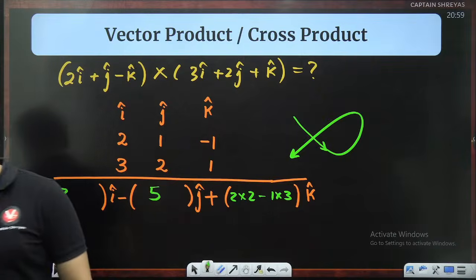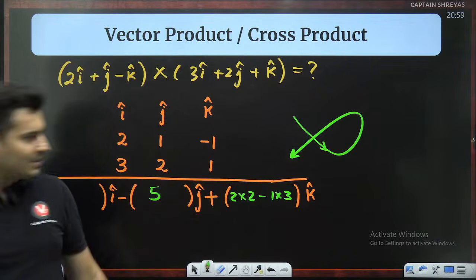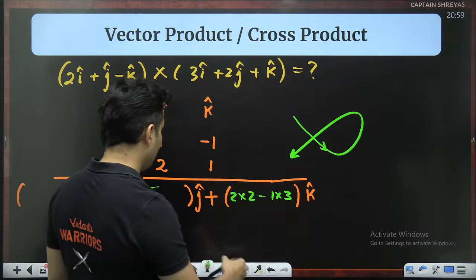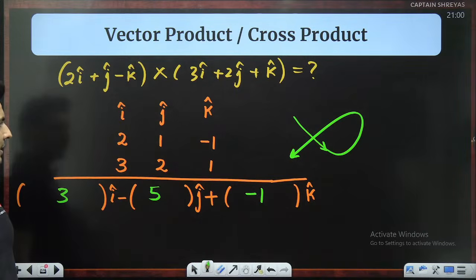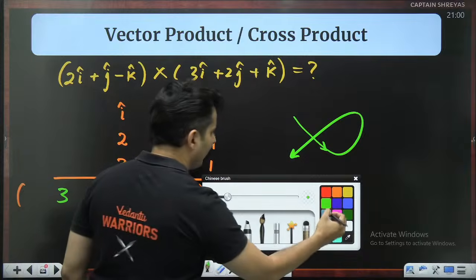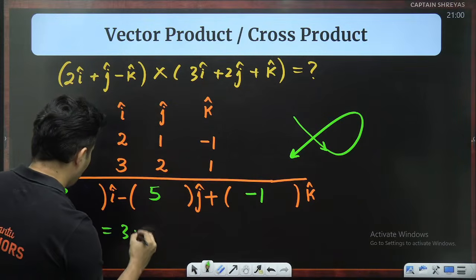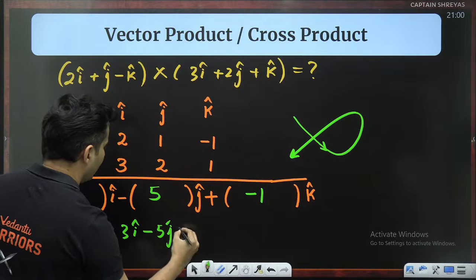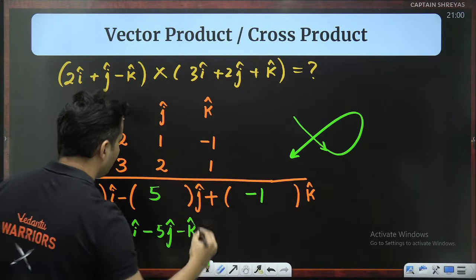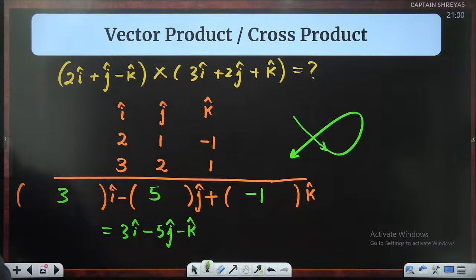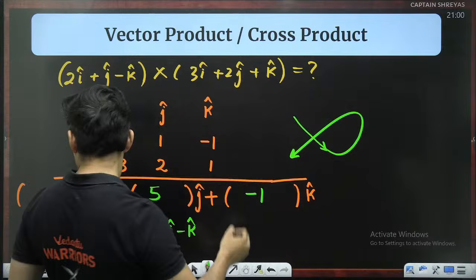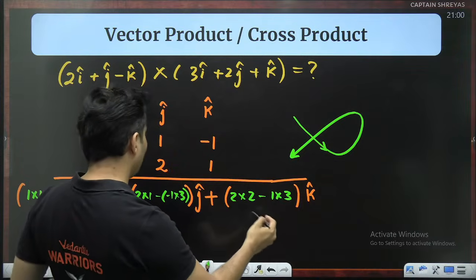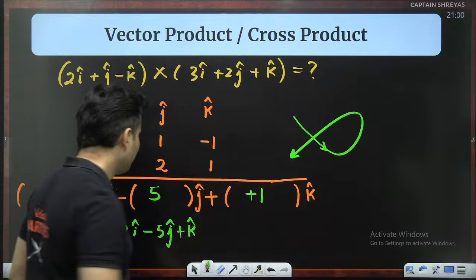Let me see how many of you wrote minus 5 j cap. Very nice. Now for k, 2 into 2 is 4, minus 3, which is 1. So hence the final answer is 3 I cap minus 5 j cap plus k cap. Some of you wrote plus k cap. Just check this out. Oh, sorry, plus only. My bad. It was not minus 1. 2 2s are 4 minus 3. My bad. It was plus only.